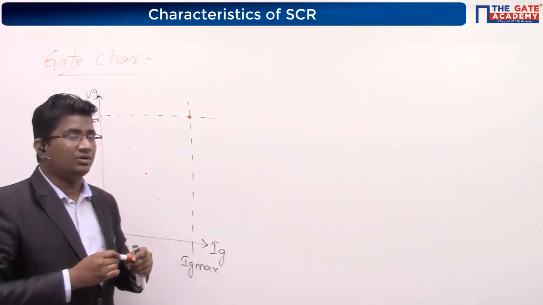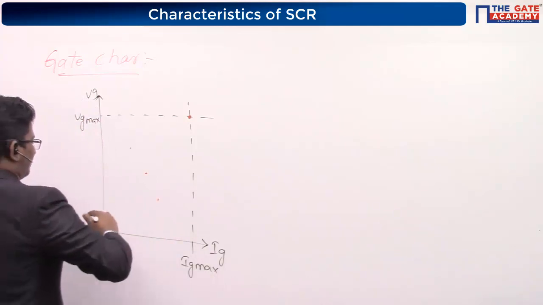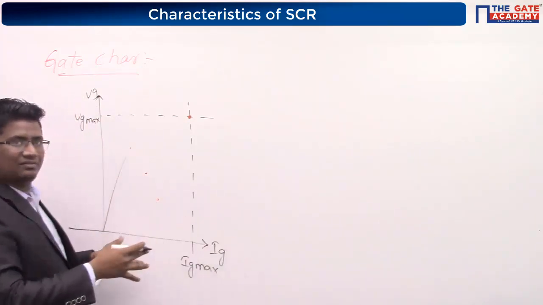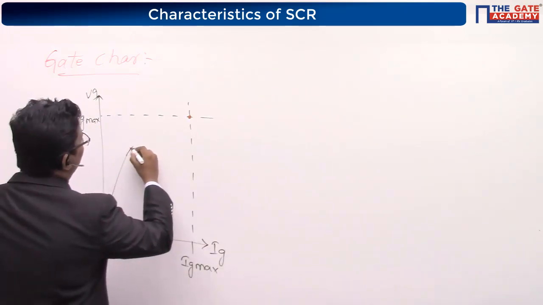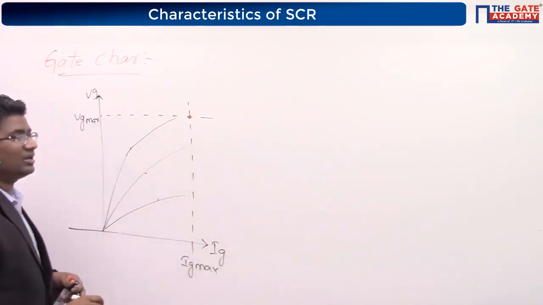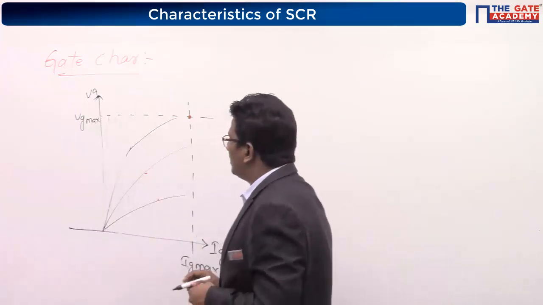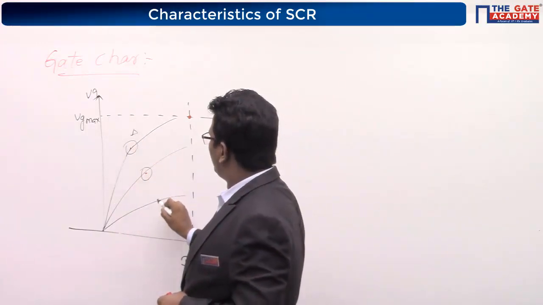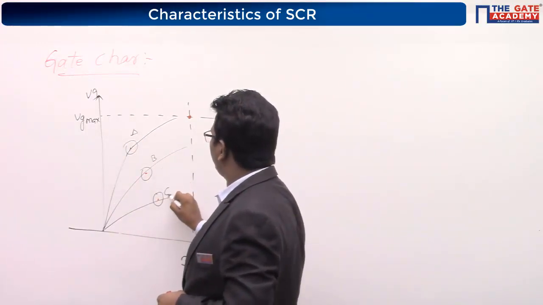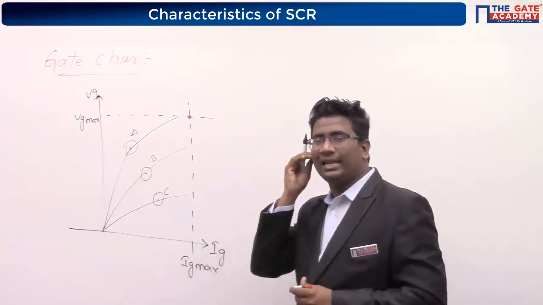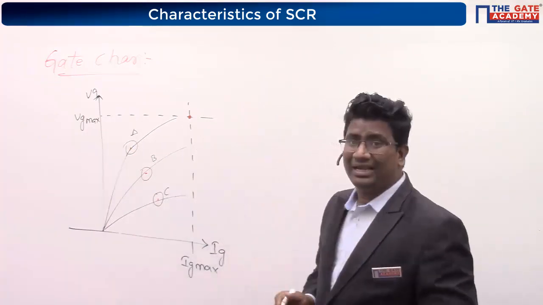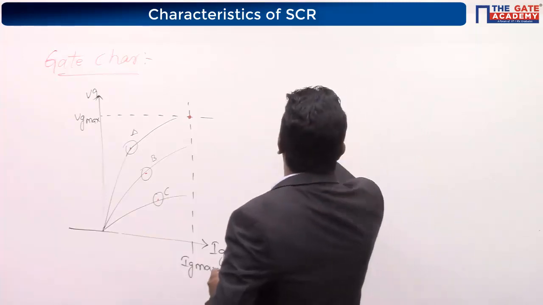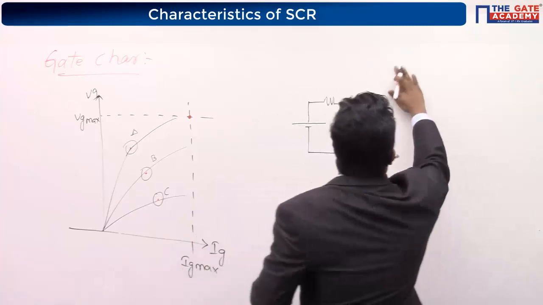Yes, for safe operation. Now, what I will do is vary the gate current as well as the gate voltage. These are experimental results. So, operating point A, operating point B, and operating point C. Now, I would like to draw the gate drive circuit. This is my SCR.